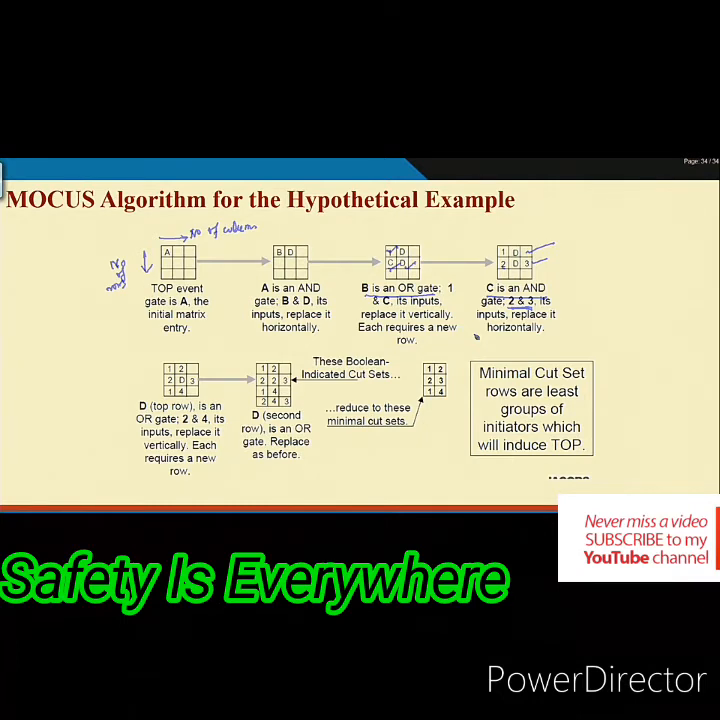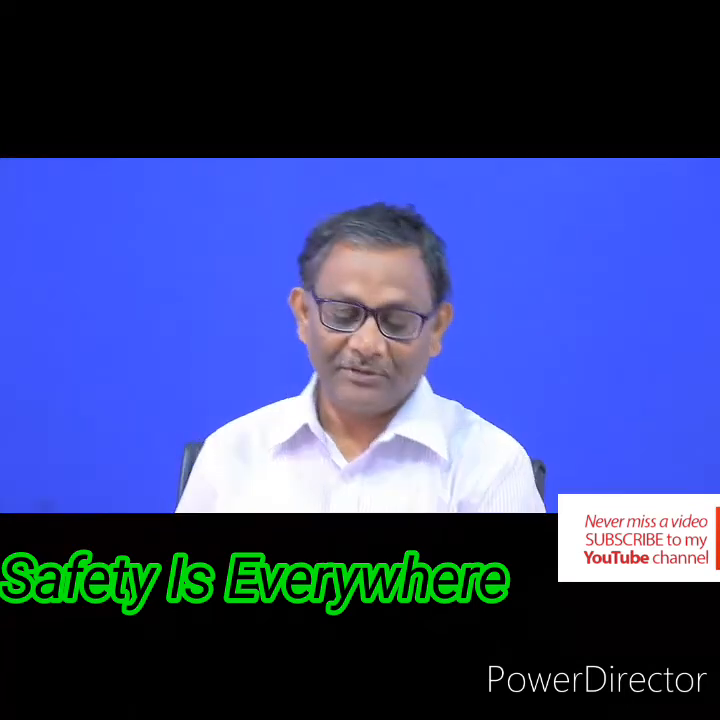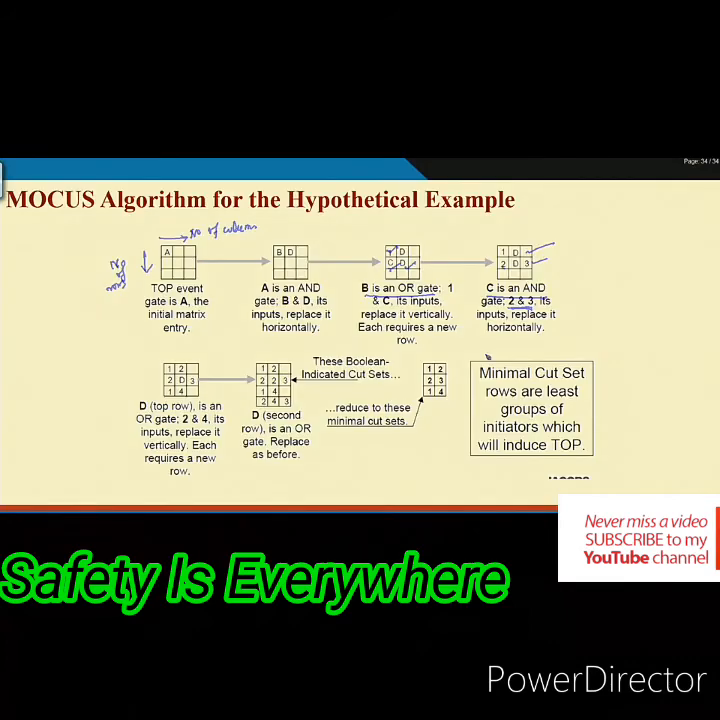So, how long will you continue? You will continue so long as the matrix has only numbers, there will be no alphabets, because alphabets talk about the gates. Okay. Now, see how many alphabets are there? Only one, that is D, but in 2 places. So, we will write what is the input to D? Input to D is 2 and 4. And what is D? D is an OR gate. If D is an OR gate, it will increase the cut sets.